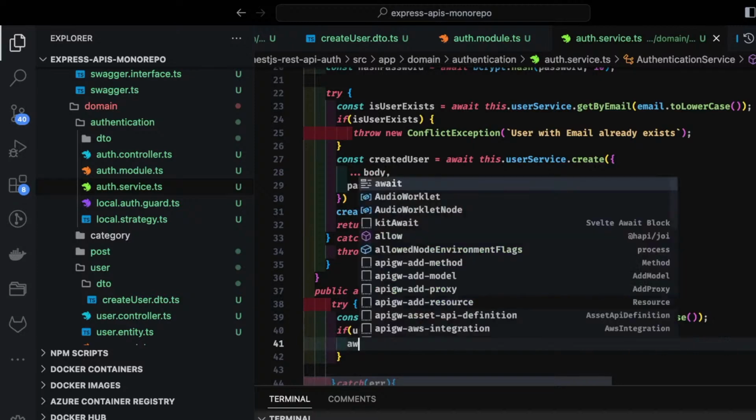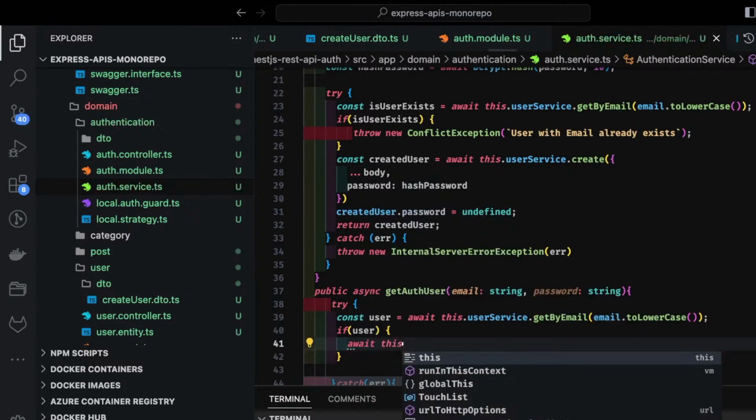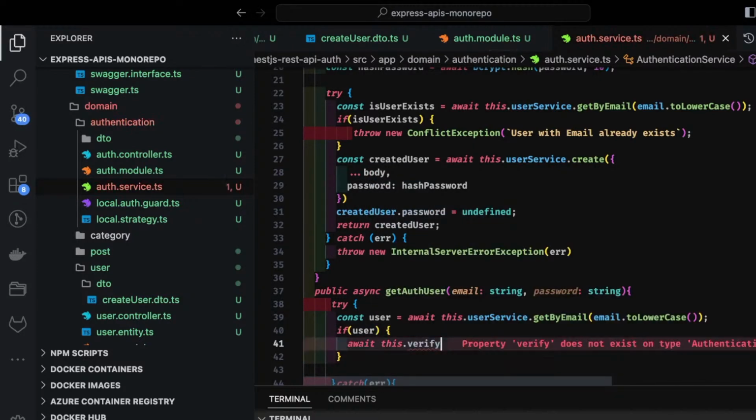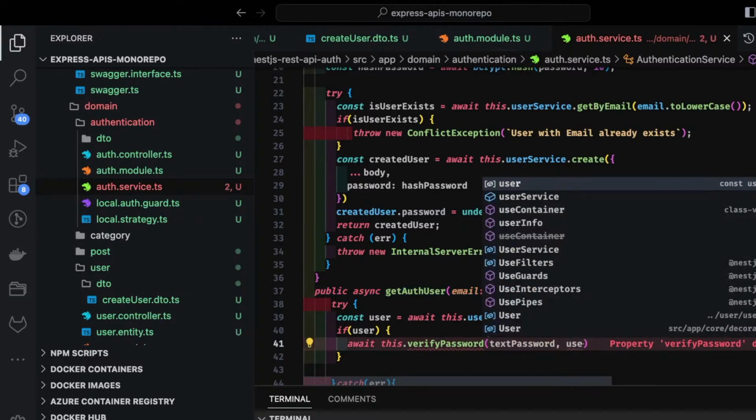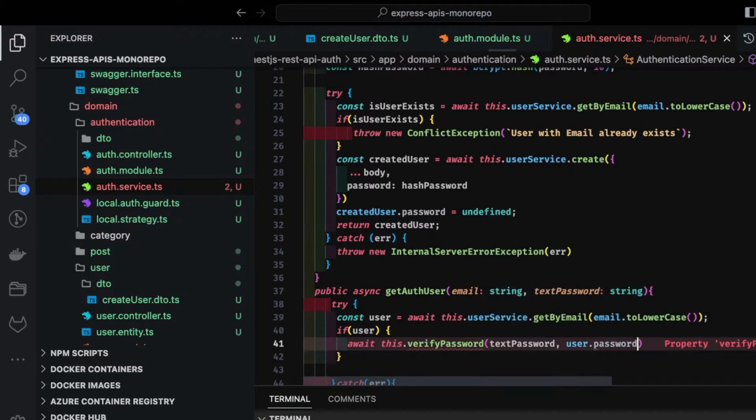If the user is there, then we are going to proceed further, and here we are going to verify the password, await this.verifyPassword, because it's a bcrypt compare. The plain text password is what we are getting from the request payload. So here we are passing two arguments, the text password and the user.password. And this verify password method we can define.